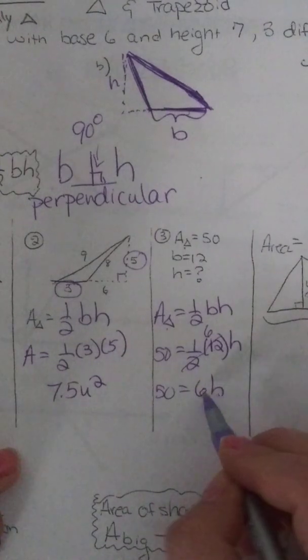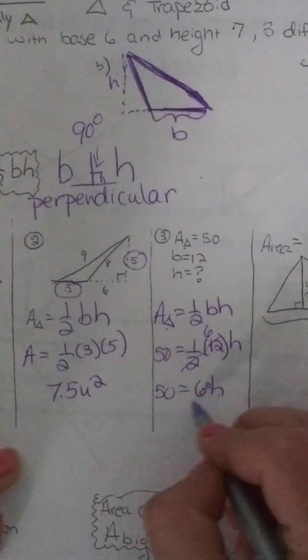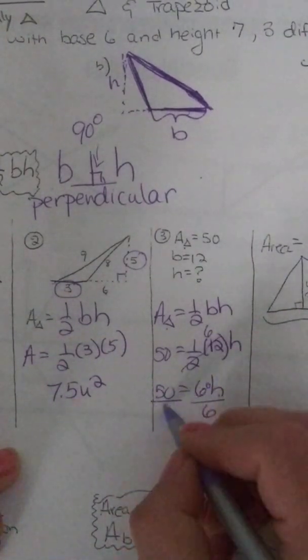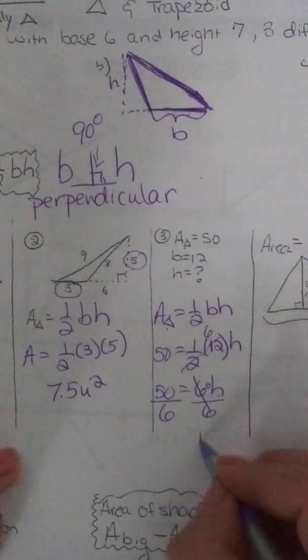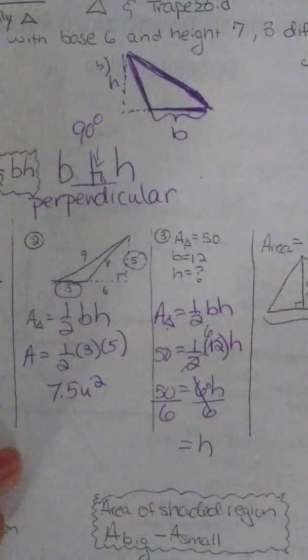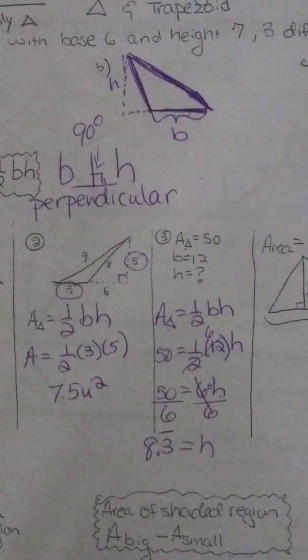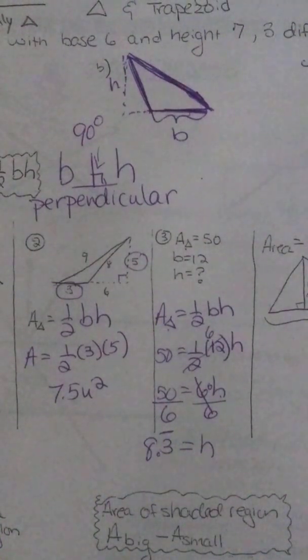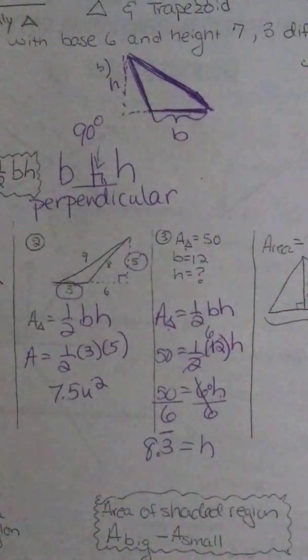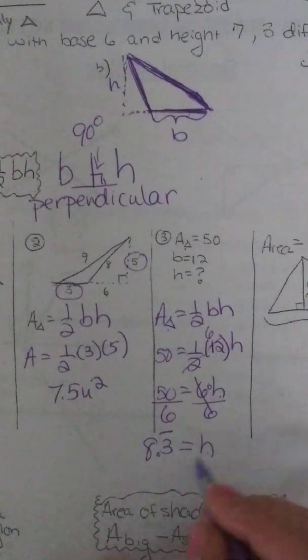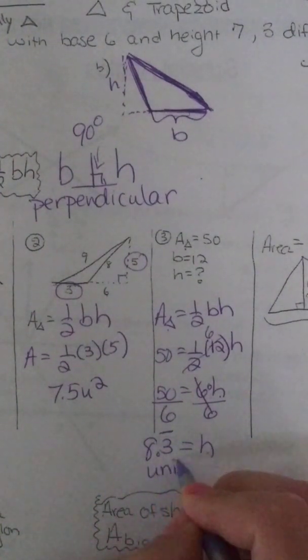If I want to get H by itself, the coefficient has to go, and we divide off the coefficient. Do it to the left, do it to the right. Don't cause a fight. Drop it like it's hot, see what you got. Don't forget, if Simon doesn't say round, you're not rounding. So it's 8.3 repeating. And this is height, not area. So it's not units squared. It's just regular units.